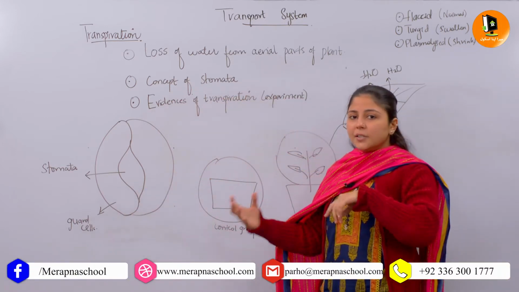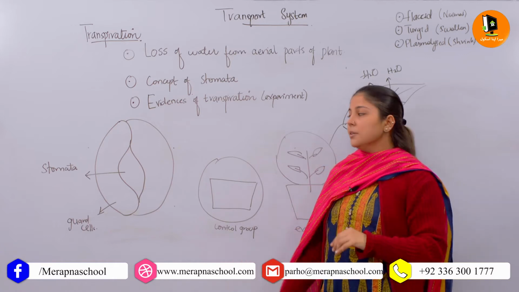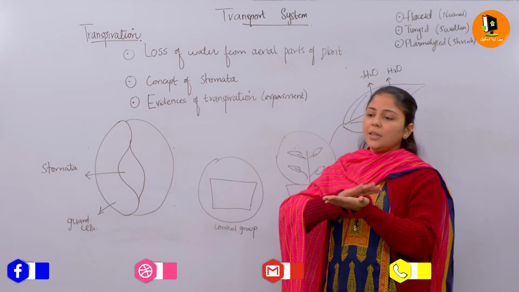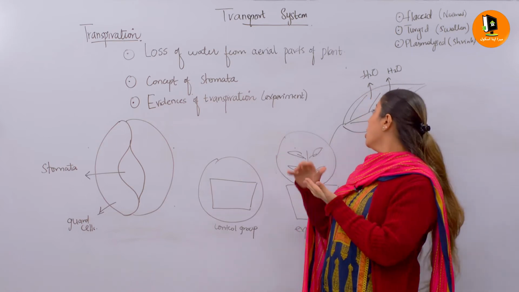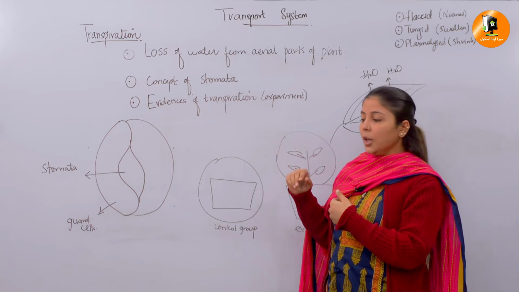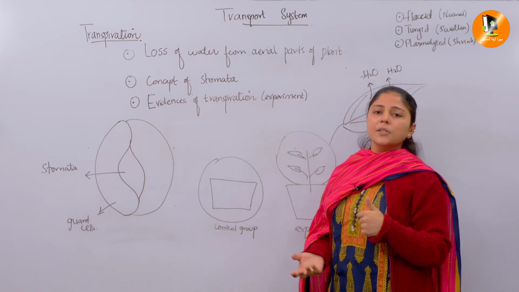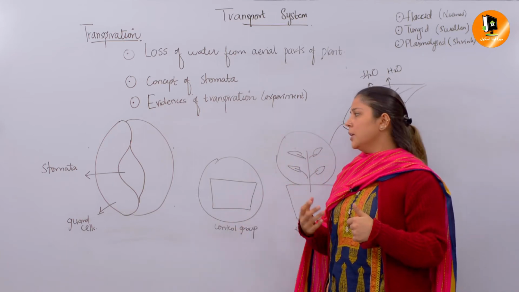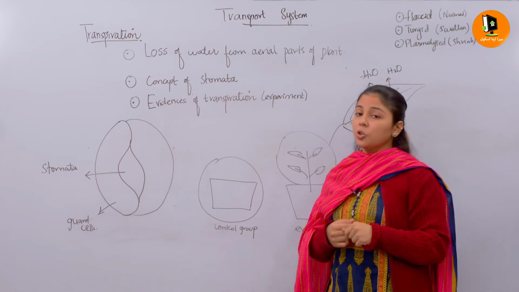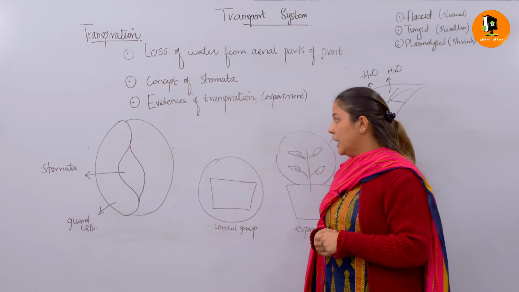So why is there a need for stomata, and where are they present? Stomata are present on the upper surface of the leaf, or on the lower epidermis of the leaf. In another video we are going to discuss how many types there are, the further stomata structure, and the distribution of stomata in the leaf.